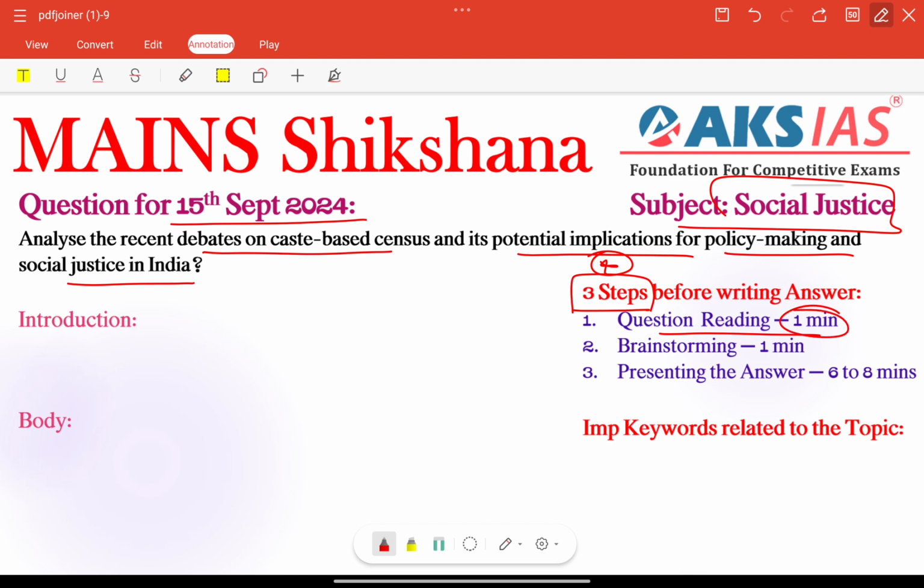Within 1 minute we need to identify different question tags and keywords here. So what is the topic here? Caste-based census, a recently debatable topic, very important topic, right? So here we need to identify different parts. How many parts are there? Two parts. First important thing is analyze the recent debates on caste census, and its potential implications for policy making and social justice in India is the second part, right?